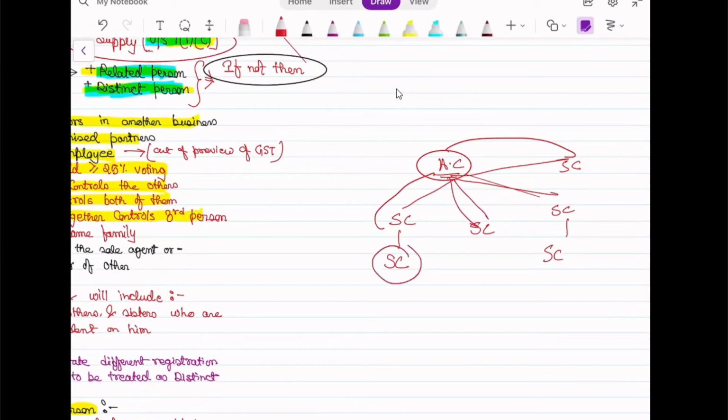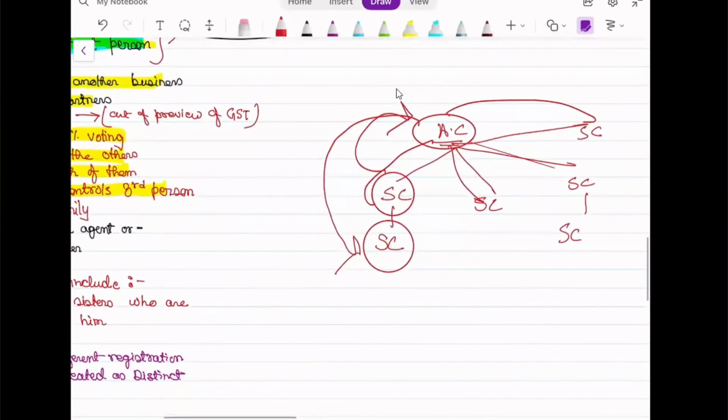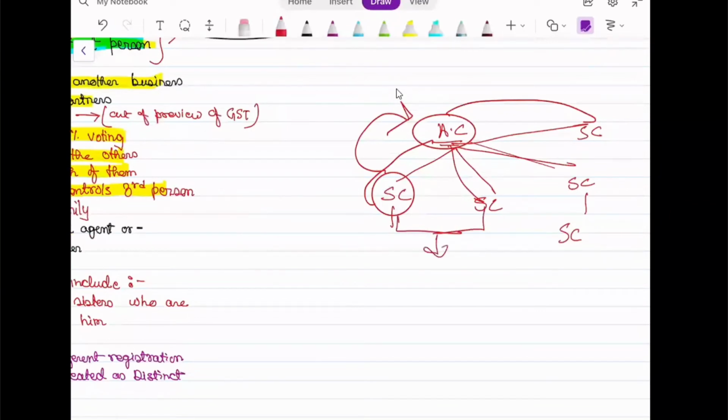This is its subsidiary, but it is itself a subsidiary of this holding one, so indirectly he has a grip on the subsidiary company. They are also considered subsidiaries. For an example, suppose this subsidiary and this subsidiary together hold another subsidiary, then also this and this are related.